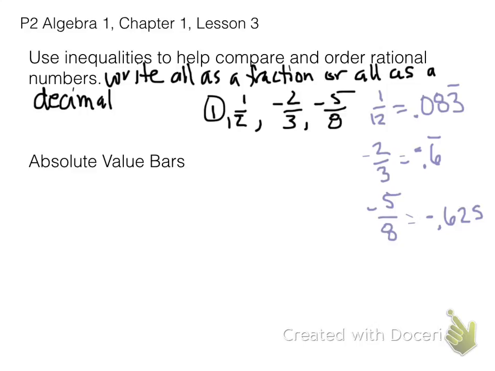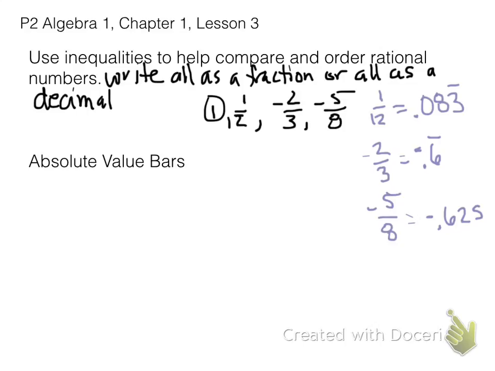Once I have them as decimals, I can compare them a lot easier than if they were fractions. If I were to compare them as fractions, I'd have to come up with a common denominator, and honestly, I don't want to waste my time doing that, because the common denominator is 24 and all of them have to be multiplied. This is just a lot easier, especially since you can use your calculator.